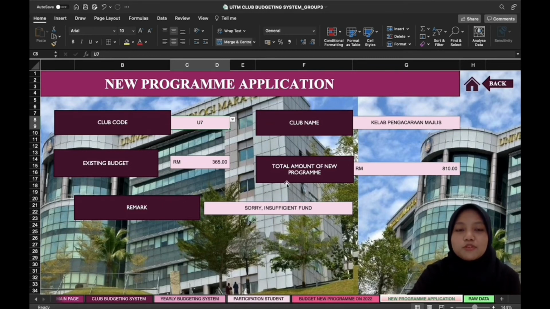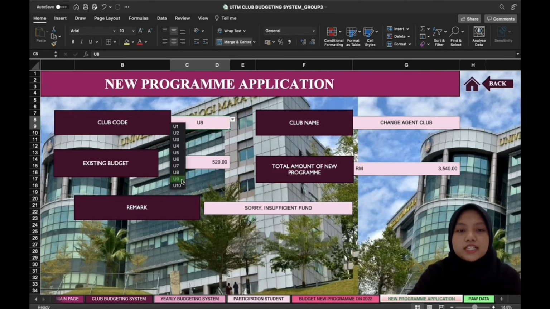Next, for the club code of U7, their club's name is Kelab Pengacaraan Majlis, and their existing budget is 365 ringgit. Their total amount of new program is 810 ringgit. So basically, their remark is sorry, insufficient fund. Moving on to the U8, which is Change Agent Club. Their existing budget is 520 ringgit. Their total amount of new program is 3,540 ringgit, and basically their remark is sorry, insufficient fund.